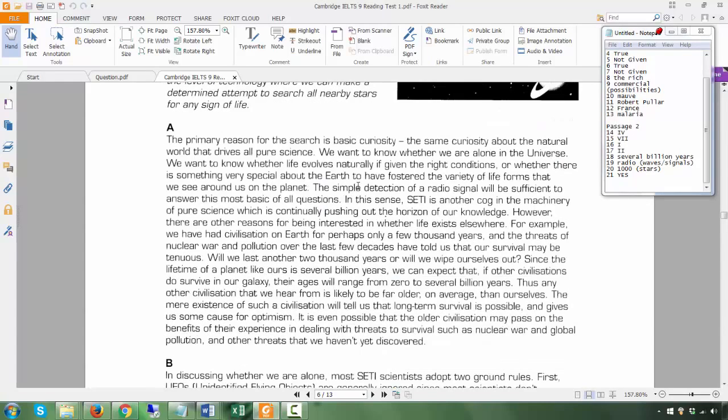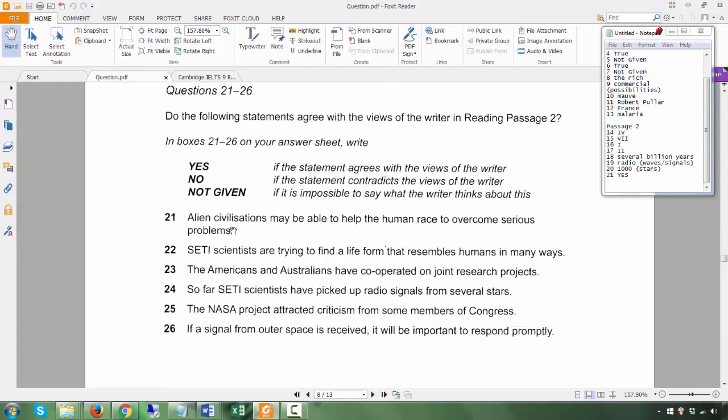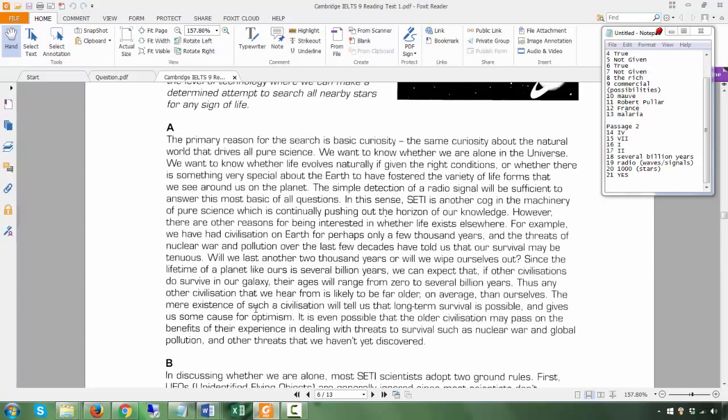In paragraph A. It is even possible that older civilization may pass on benefits of their experience in dealing with threats to survival, such as nuclear war and global pollution and other threats that we haven't yet discovered. So, alien civilizations may be able to help. So that's why it says it is even possible. It's not 100%. Help the human race to overcome serious problems. So yes, that is true.